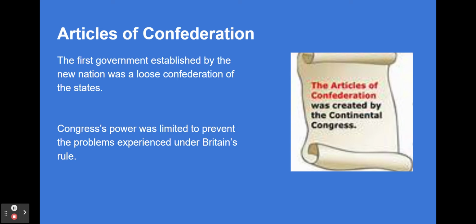The first government established by the leaders of the new nation was a loose confederation of the states. The Continental Congress did not want the new nation to have the types of problems they had experienced under Britain's rule, so they made sure that Congress's power was very limited. The government of each of the 13 states would have most of the power over their state. The states' powers were very strong, and Congress's powers were very weak.